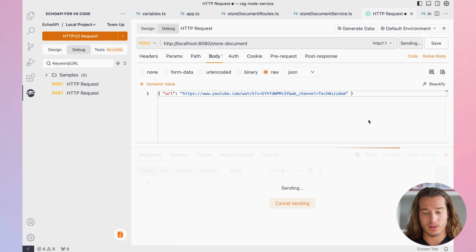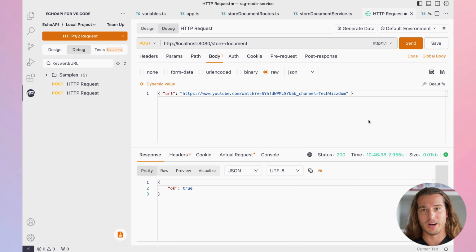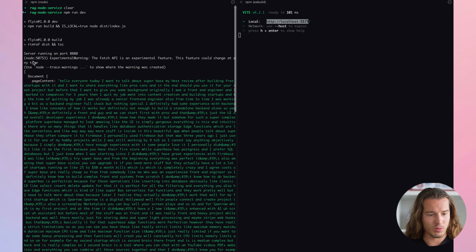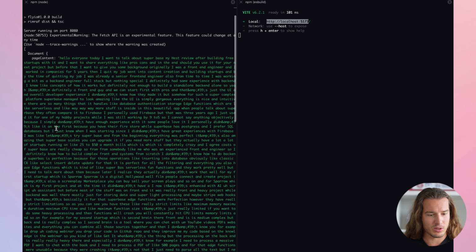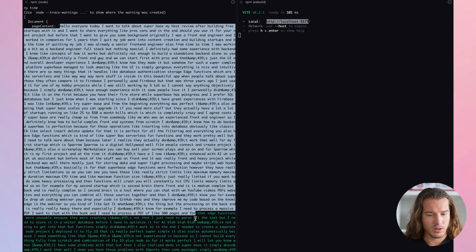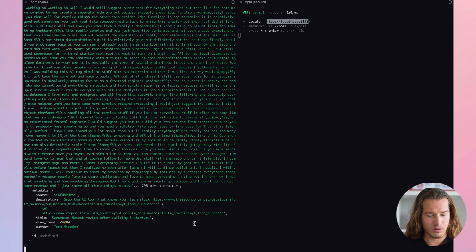something is actually happening. It takes a bit longer because we're actually loading it. So we have OK, true. And if we go to our console, we can see here, so we loaded it. This is our server. And you see document, page content. This is our transcript. So you see title, Supabase, honest review after building 3 startups, tech wisdom, view count, description, blah, blah, blah. Everything is here. This is cool. So it works. Let's go on to the next step.